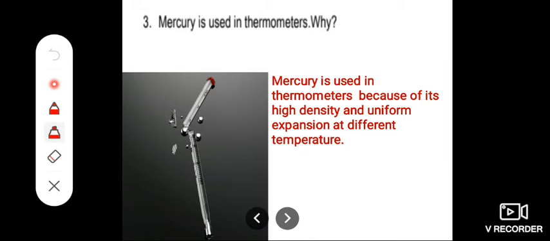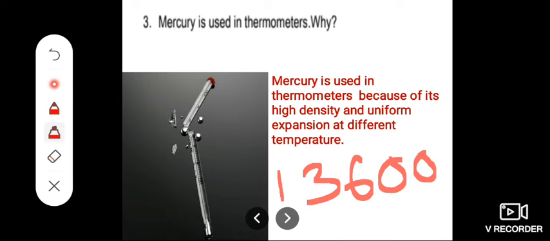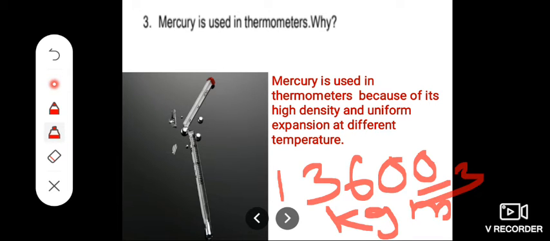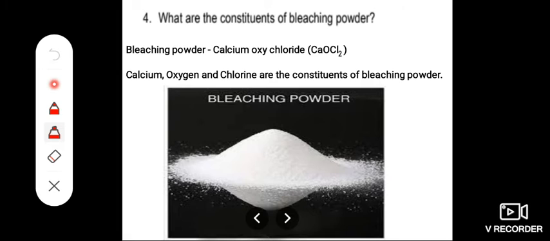Clear? The next one, mercury is used in thermometers. Why? Mercury is used in thermometers because of its high density and uniform expansion at different temperatures. Its density is high, 13,600 kilogram per meter cube. This is the density of mercury, and it expands uniformly at different temperatures. That's why mercury is used in thermometers. Clear? Then, what are the constituents of bleaching powder? What's the chemical formula of bleaching powder?